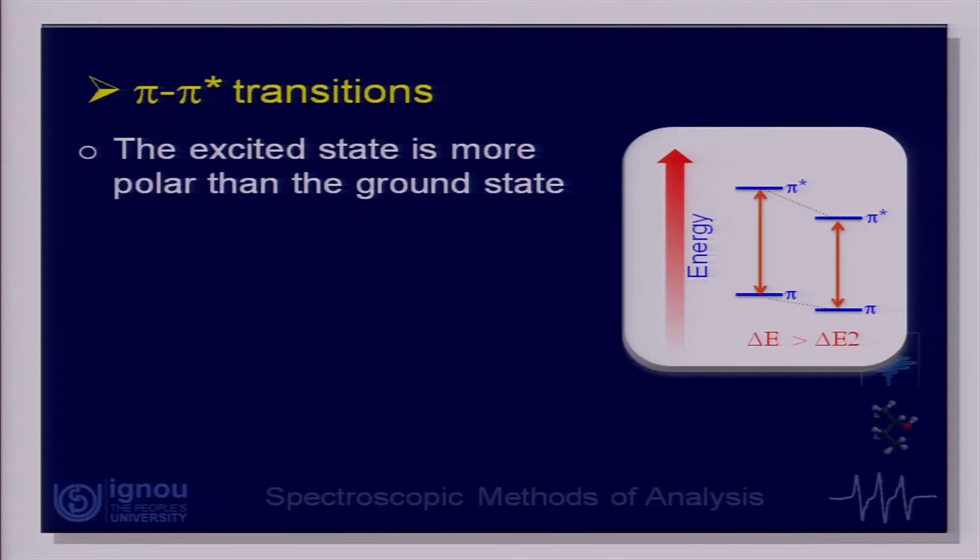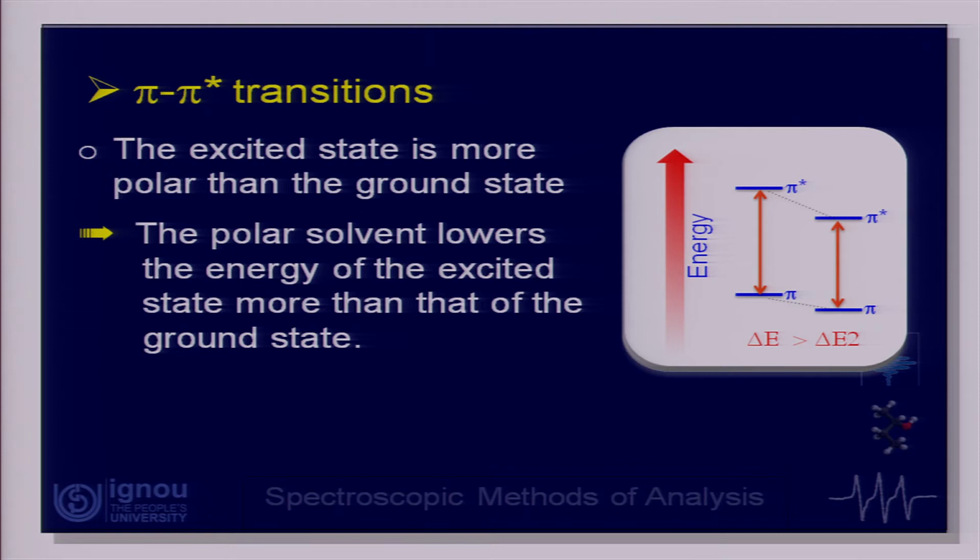Now, as I mentioned earlier too, the effect of solvent will depend on what kind of transition I am talking about. It will be different for an n to pi star transition and a pi to pi star transition. Let us look at what happens if I change the solvent for a pi to pi star transition. Essentially this is my level 1, and this is my level 2, pi to pi star. This is the transition I am talking about, that comes at a certain value of delta E. So, that will correspond to some lambda max 1.